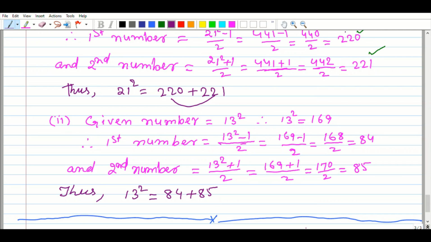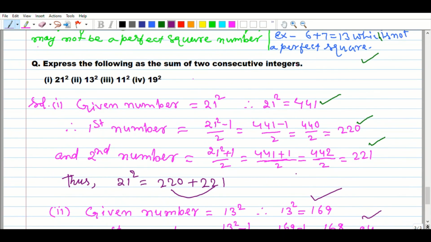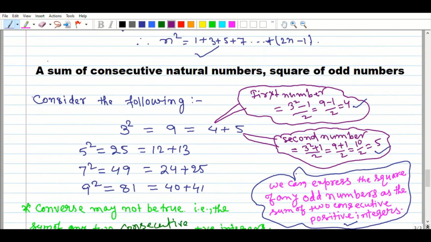Given number we have 13 square equal to 169. The first number we find by the above process, and the second number we get, 84 and 85, are consecutive numbers. So we see here 13 square equals 84 plus 85, that means it satisfies the statement above. We have written the square of an odd number as a sum of consecutive natural numbers, isn't it? Is it clear, my dear learners?